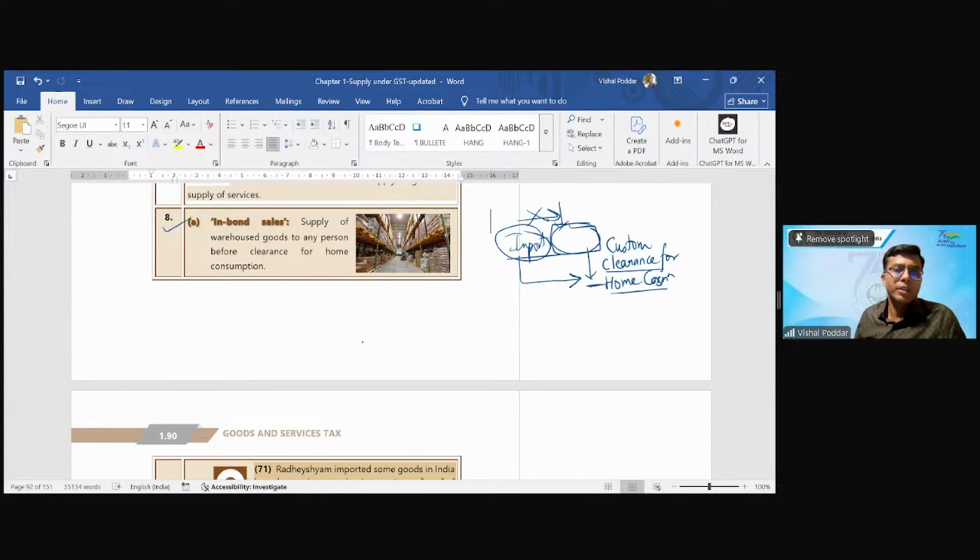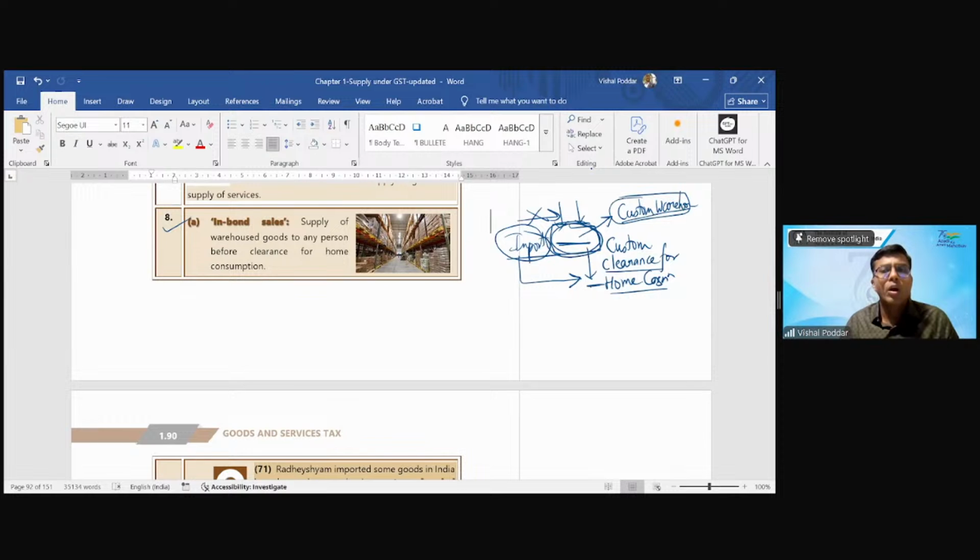Now, interestingly, many times it so happens that when goods are coming to India, temporarily they are kept in customs warehouses. For some period, you store the goods in customs warehouses because you don't need them immediately. You are given this facility by the Customs Act. Now, when these goods are kept in customs warehouses, let us say for 5 months, 6 months, and in between this period, you get a customer.